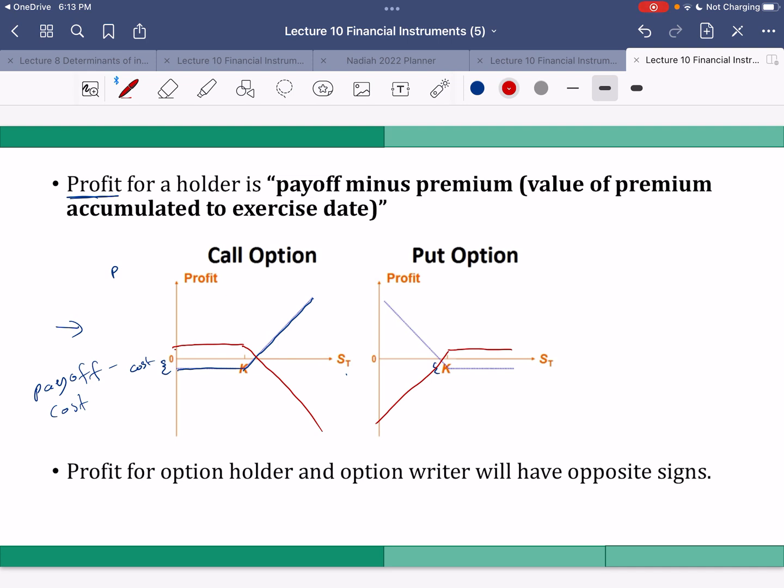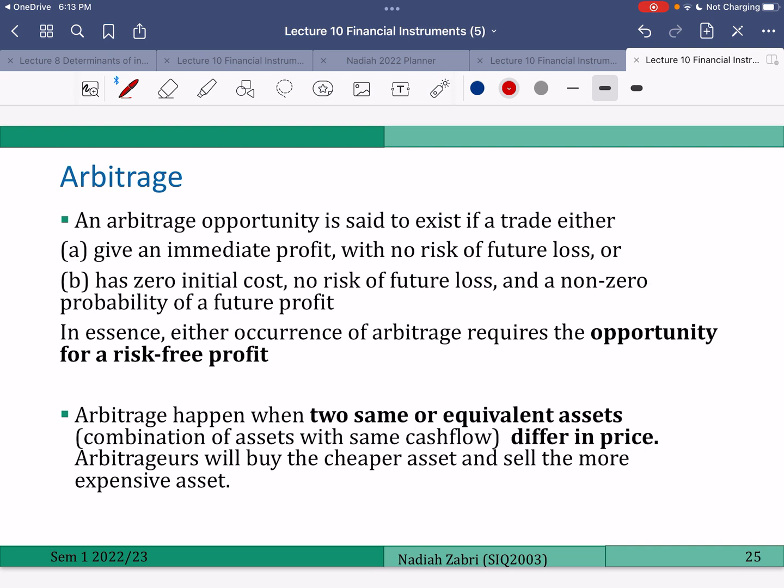After this, I want to explain a bit about put call parity. What is it? But before we learn about put call parity, I think I will explain to you a bit about the concept of arbitrage. What is arbitrage? An arbitrage opportunity is said to exist if a trade either gives an immediate profit with no